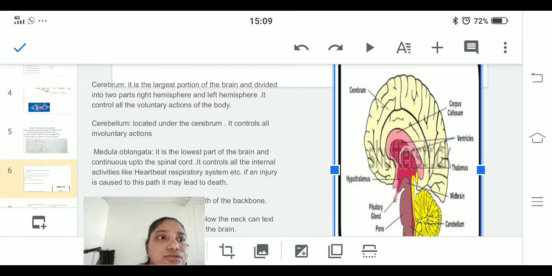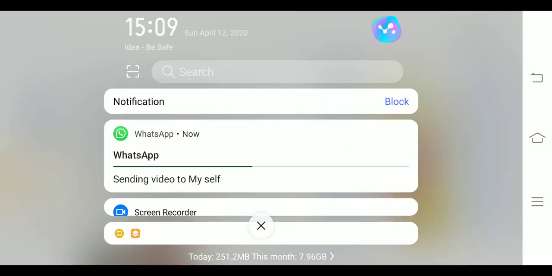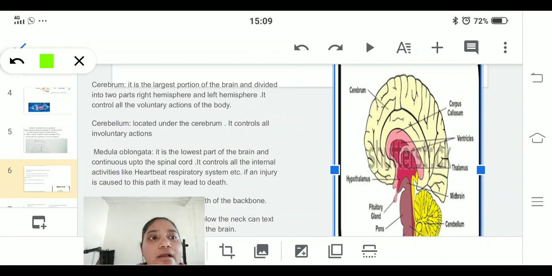Now, coming down, we have the medulla oblongata, which is the lowest part of the brain, which continues up to the spinal cord. It controls all the internal activities like heartbeat, respiratory system, etc. If an injury is caused to this, it may lead to death.